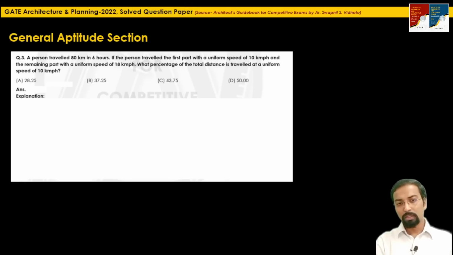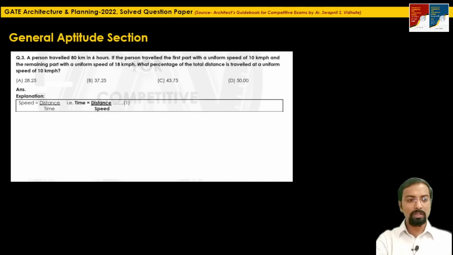Problems based on these types of data are asked in the general aptitude section many of the times. So let's solve this question. The first given thing is that the person has traveled 80 kilometers in 6 hours. That means we have been given the distance and time. So what is the relation between distance, speed and time? Speed equals distance upon time. That is, time equals distance upon speed, right?